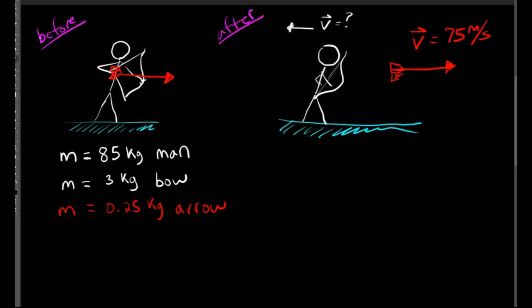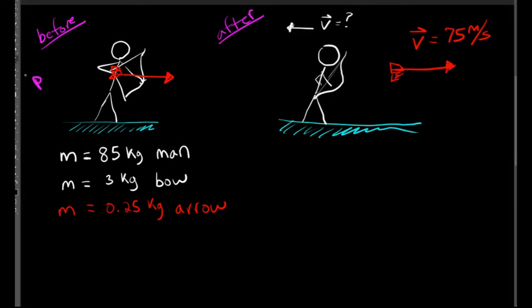So what's going to happen is when the archer releases the arrow, it will fly to the right with some velocity, and that is going to propel the guy standing on the ice backwards to the left with some other velocity. Again, that happens because we're neglecting friction. He's standing on a frictionless surface. So the momentum of our system before the arrow is released is trivial to calculate.